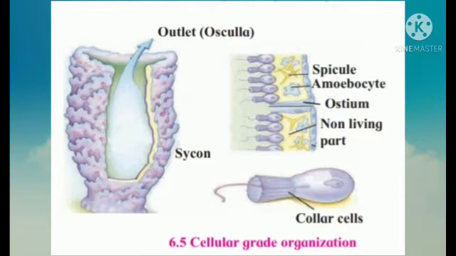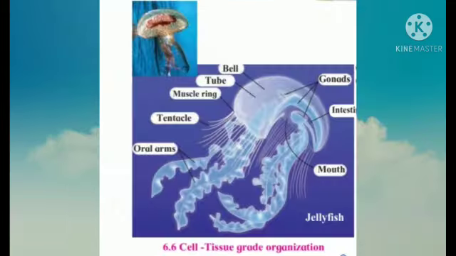In case of multicellular animals, if tissue are not formed, their body organization is called cellular grade organization. For example, phylum Porifera. In case of some animals, cells come together to form tissues with the help of which all the body functions are performed. Such animals show cell tissue grade organization. For example, animals from phylum Cnidaria.